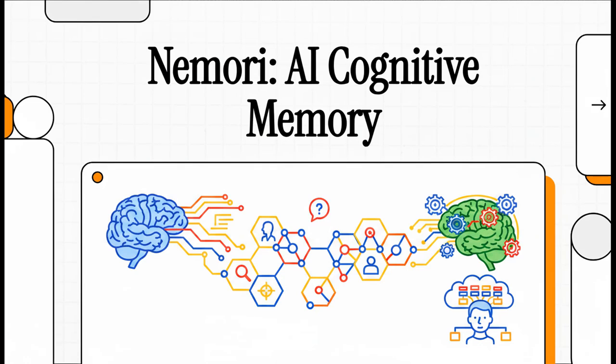Welcome to This Explainer. Today, we're diving straight into how a fascinating system called Nemori is literally curing AI amnesia, and it's doing it by borrowing blueprints directly from human cognitive science. Look, if you've ever chatted with a large language model and realized it's treating you like a total stranger every time you start a new session, well, you've experienced this amnesia firsthand. It's frustrating, right? But today, we're going to see how Nemori actually solves this by teaching artificial intelligence to organize its memory exactly the way you and I do.